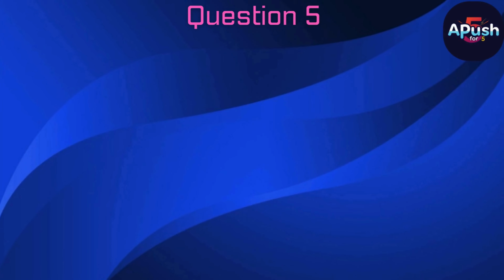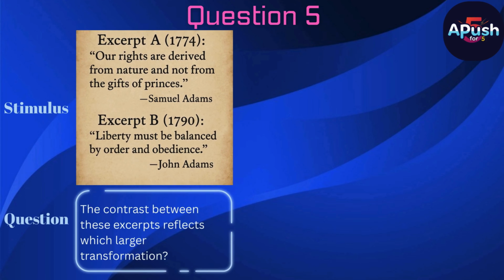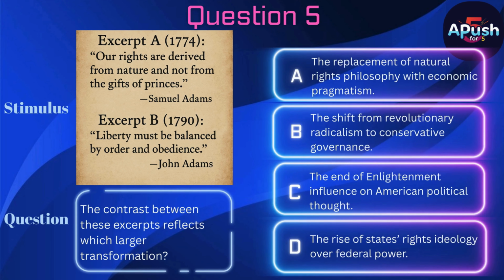Question 5. Stimulus. See excerpts. Question. The contrast between these excerpts reflects which larger transformation? A. The replacement of natural rights philosophy with economic pragmatism. B. The shift from revolutionary radicalism to conservative governance. C. The end of Enlightenment influence on American political thought. D. The rise of states' rights ideology over federal power.